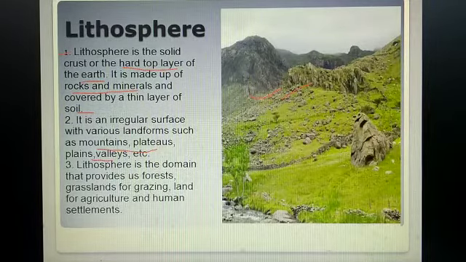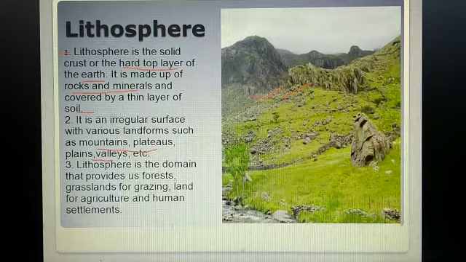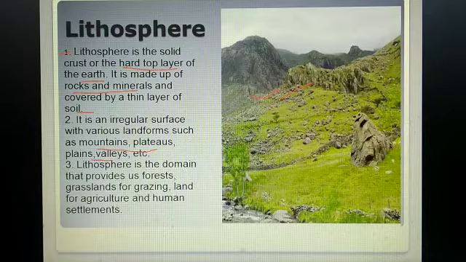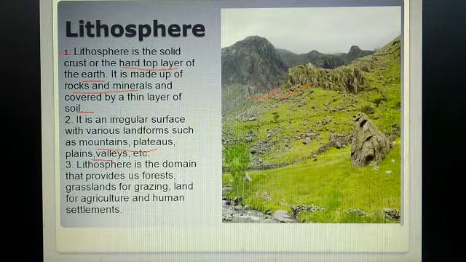Then the third point, the lithosphere is a domain that provides us the forest, grassland for grazing, land for agriculture, and human settlement. So the lithosphere, the land surface, provides the land for the construction of houses and land for agriculture, and here again we find the forest and the grassland. So here we finish the part on the lithosphere.